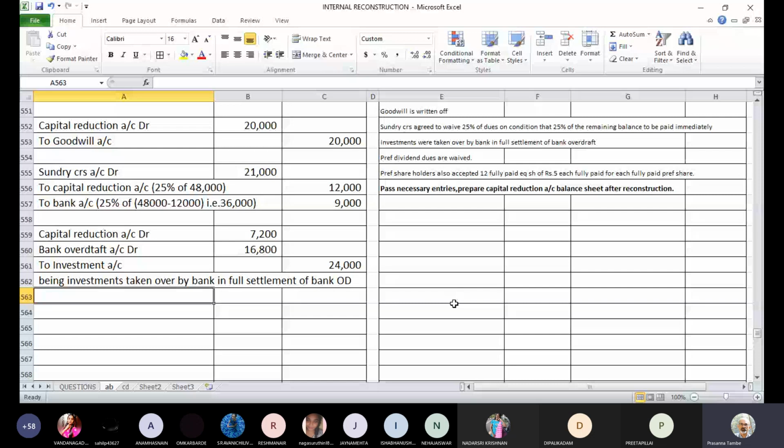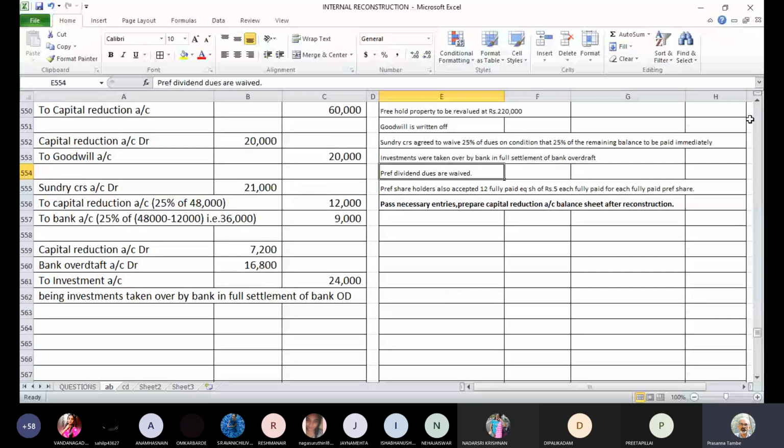Everybody has completed this entry? Yes, sir. Okay. Now the next entry you have to tell me: preference dividend dues are waived. There is a preference dividend in arrears for 2 years. How do you pass the entry for this? How should we record the waiver of preference dividend, which is in arrears for 2 years?